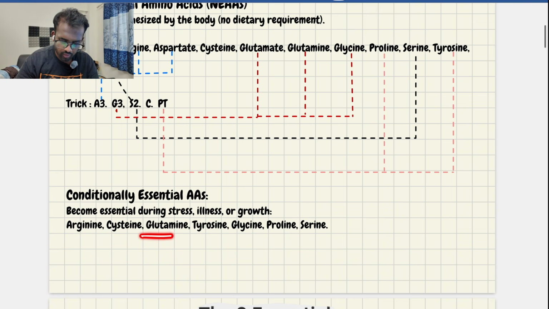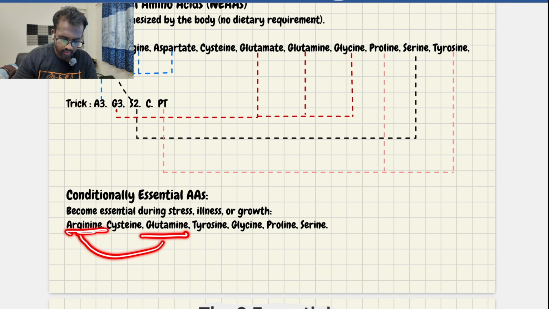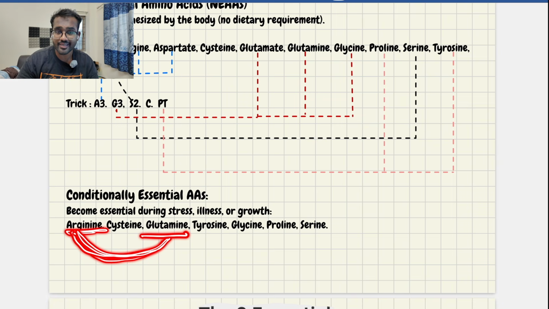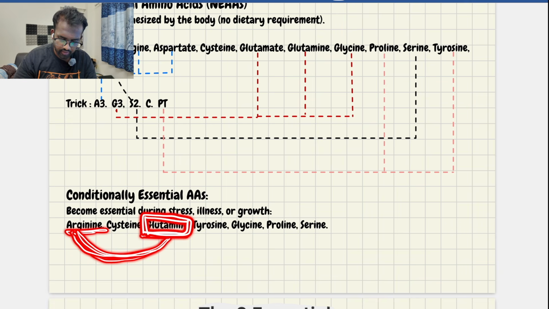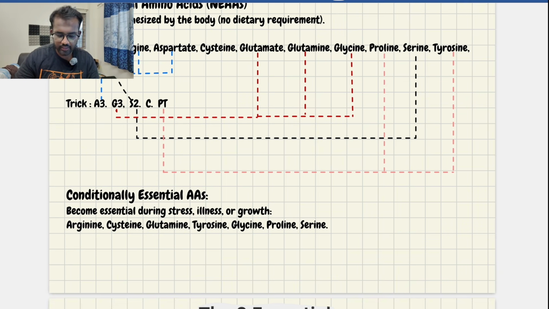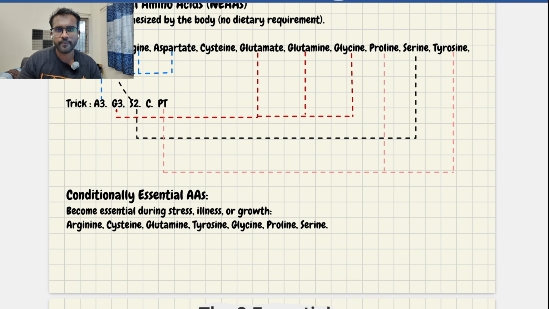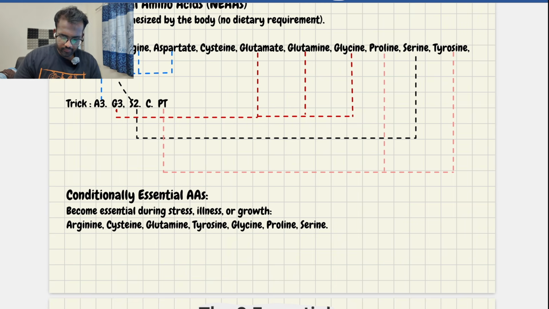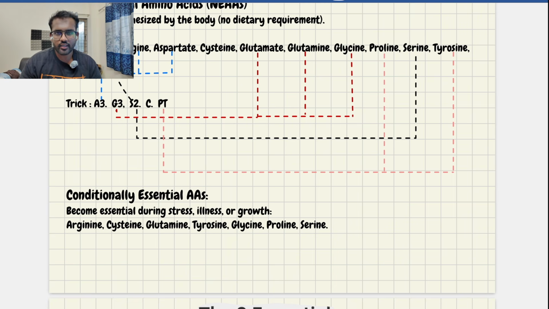Most of the time, glutamine and arginine are the major ones you have to remember from an exam point of view. If they ask which is the essential amino acid during stress, then it is glutamine. Okay, remember, very very important. These are the conditionally essential amino acids. So I hope you're getting my point. What are the essential and non-essential amino acids?